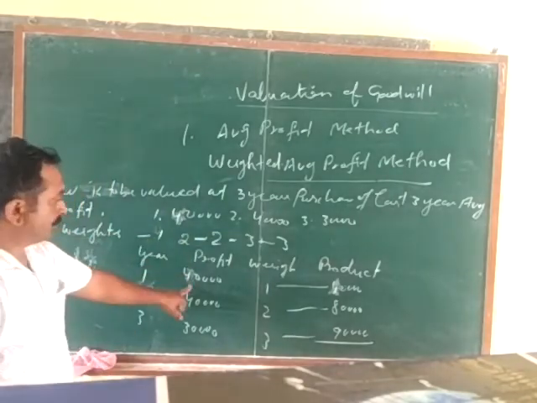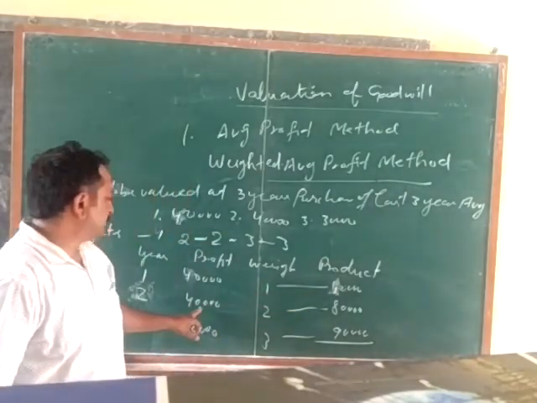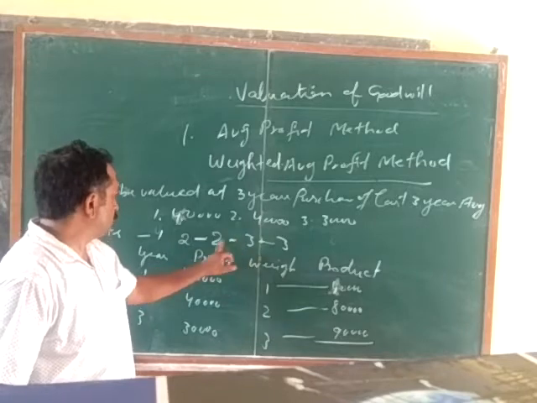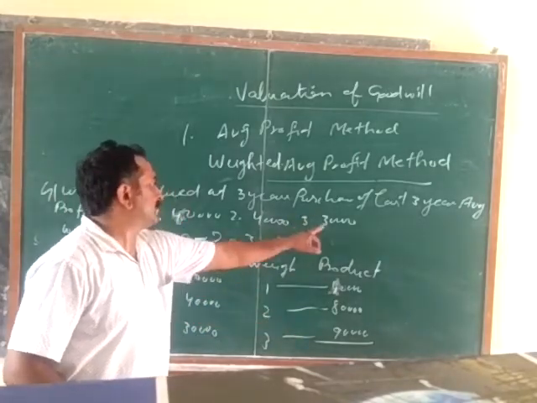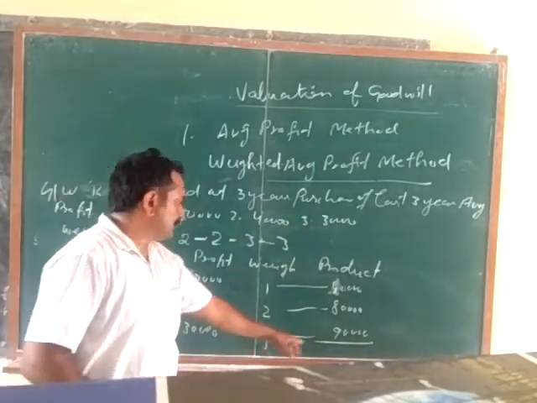Take it 40. 40 into 1, 40,000. Second year weight is 2, so 40 into 2, 80,000. Third year weight is 3, 30 into 3, 90.